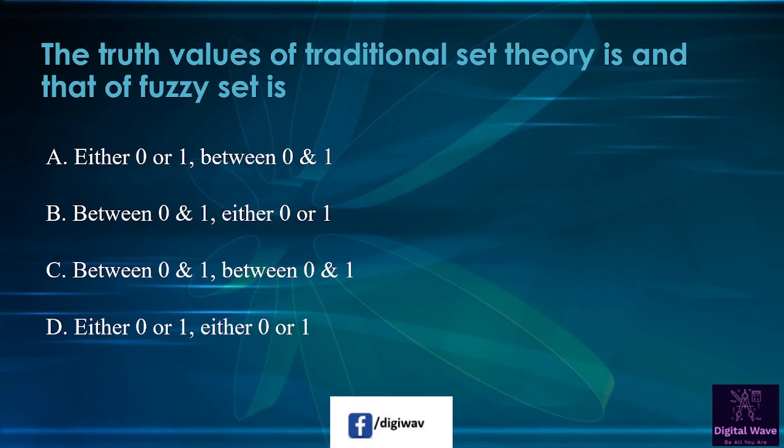Next question is, the truth values of traditional set theory is and that of fuzzy set is. So first option available here, either 0 or 1, between 0 and 1. Second option is between 0 and 1, or either 0 or 1. Third option is between 0 and 1, between 0 and 1. And the last option is either 0 or 1, either 0 or 1. So right answer will be A, either 0 or 1, between 0 and 1.